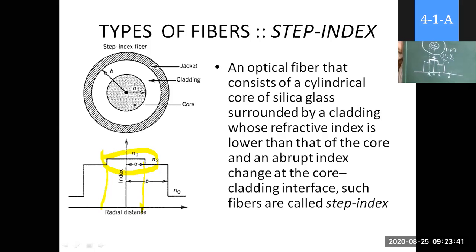You should understand this geometry, so when you see the graph you should not be confused. Up to the core area the refractive index is N1, and from a up to b the refractive index is N2.